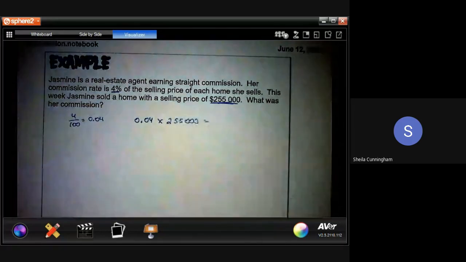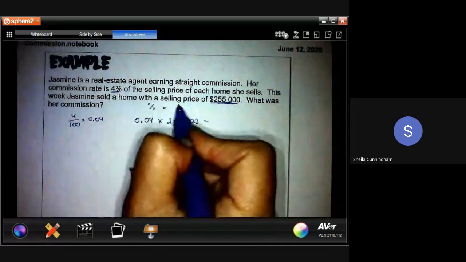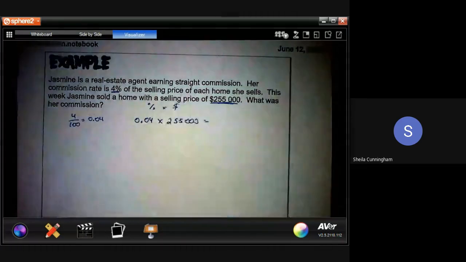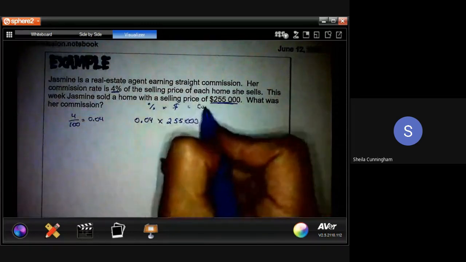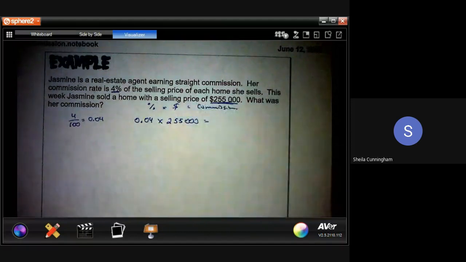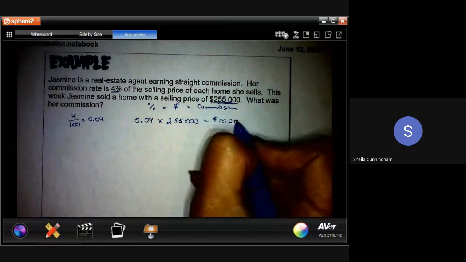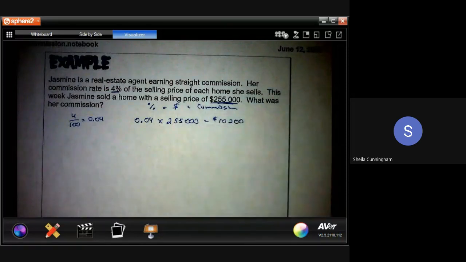When we multiply that percentage times the dollar amount of whatever the product is, we end up finding out what her commission will be. That will be the standard rule of thumb as we work through these. When we multiply these together, we find out that her commission is $10,200 for selling this one home.